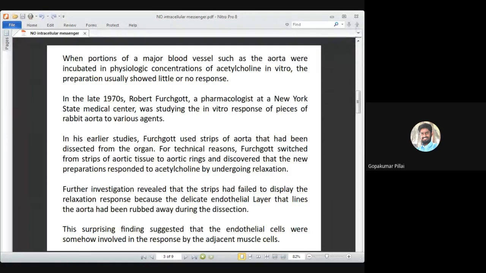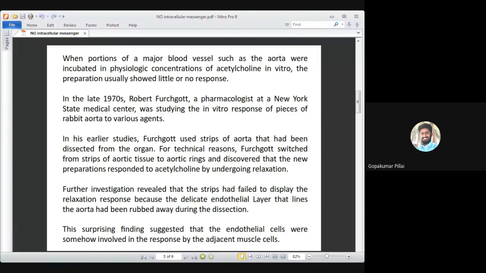Now, when he was studying with the ring, the actual preparation responded to acetylcholine. So initially when he was studying with a strip, he saw that the effect was very little, or not much was happening, or rather it was nil. There was no response.